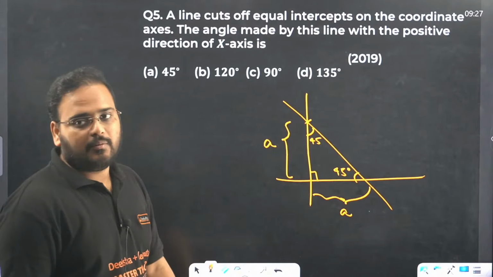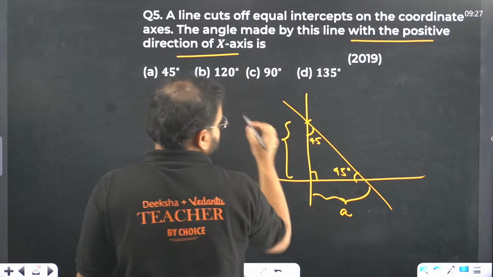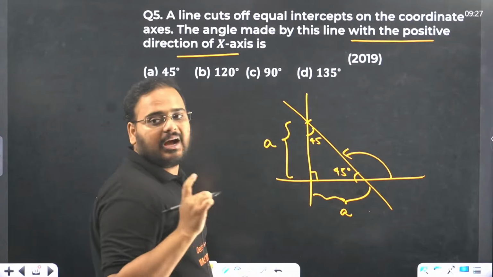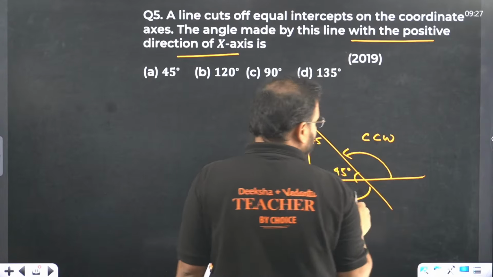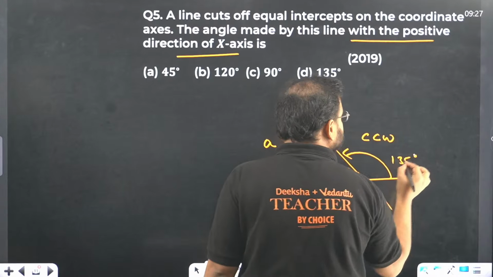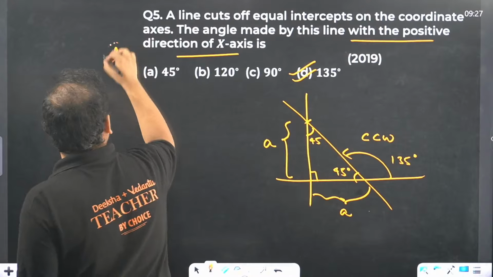You're going to take the answer as 45, and you're wrong, because they're asking us with the positive x-axis. This is the positive x-axis, and the angle is always taken in the counterclockwise direction. And what is this angle? If this is 45, this value will become 135 degrees. Answer is option D.